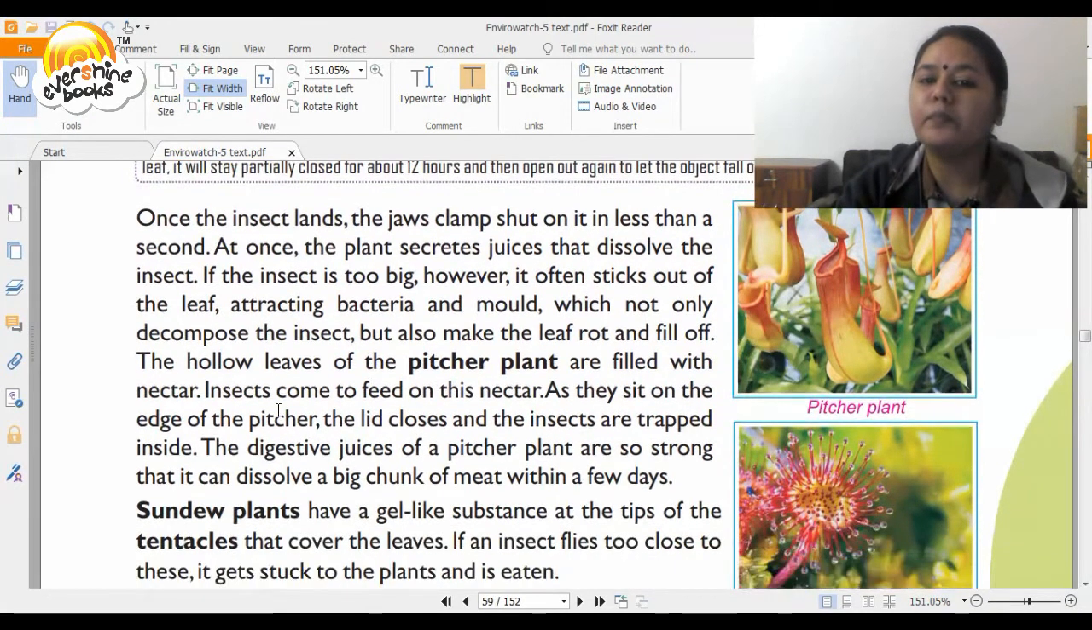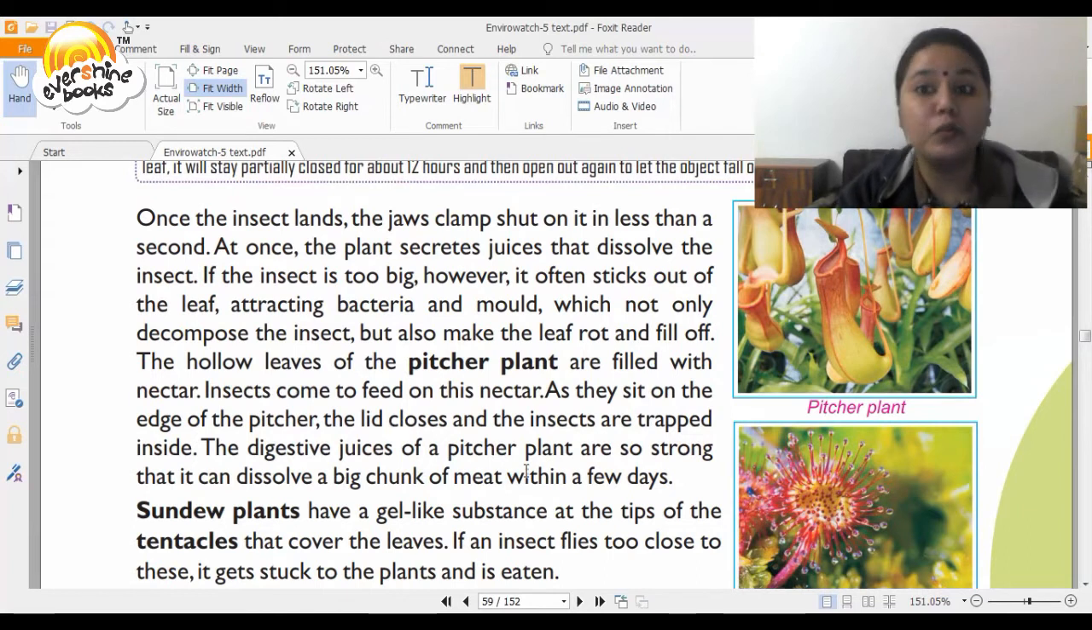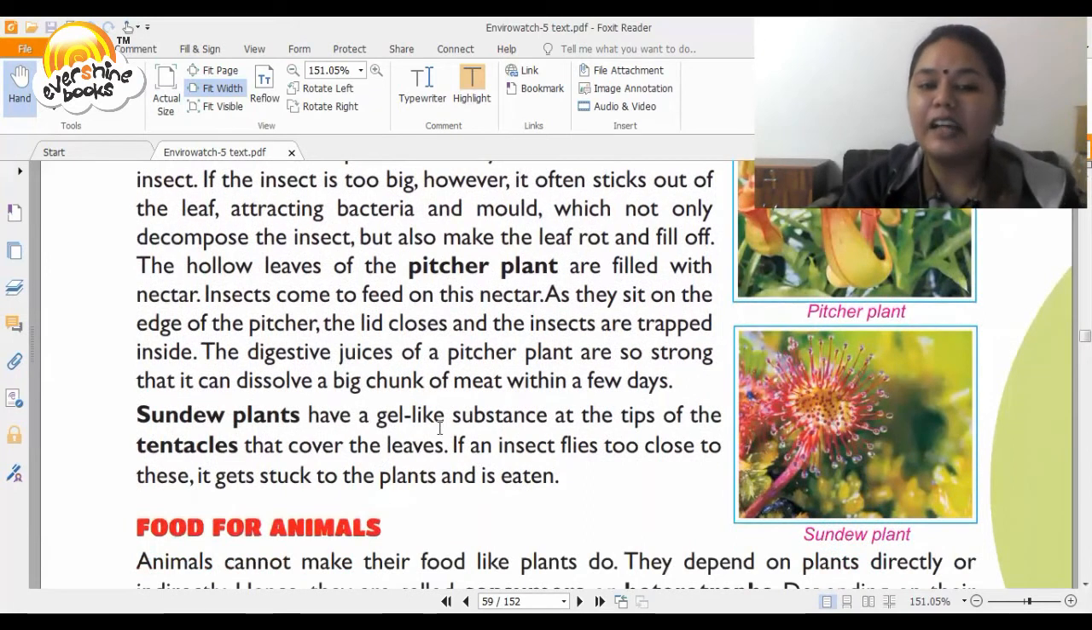The hollow leaves of the pitcher plant, so you can see this pitcher plant, are filled with nectar. Insects come to feed on this nectar. As they sit on the edge of the pitcher, the lid closes and the insect is trapped inside. The digestive juices of the pitcher plant are so strong that it can dissolve a big chunk of meat within a few days. So you need to be careful with these plants. Sundew plants have a gel-like substance at the tip of the tentacles that cover the leaves. If an insect flies too close to this, it gets stuck and it is eaten.